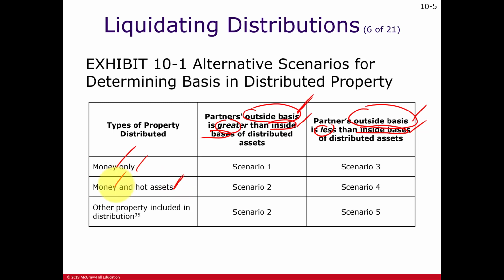Of course, $1 of money will be allocated $1 of costs. And in the case of hot assets, 0 allocated cost to the unrealized receivable, and you allocate the cost basis of the inventory to whatever was recorded in the partnership. And then any excess costs could be a loss, deducted as a loss.